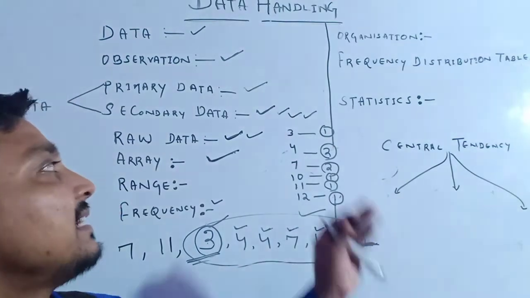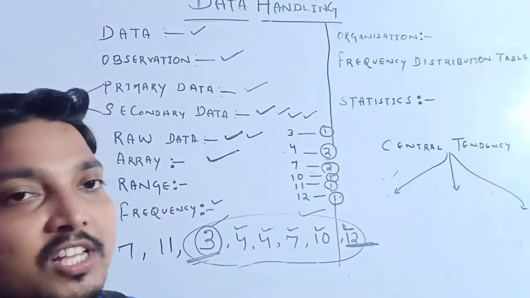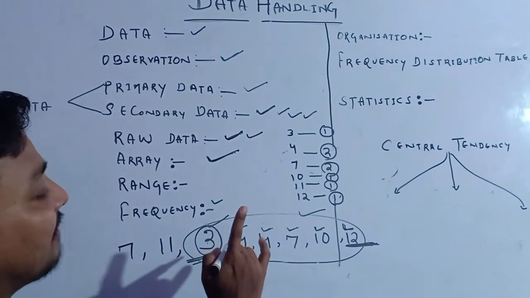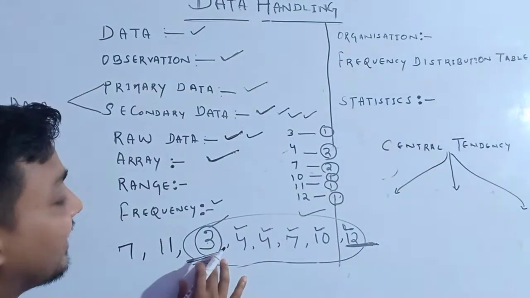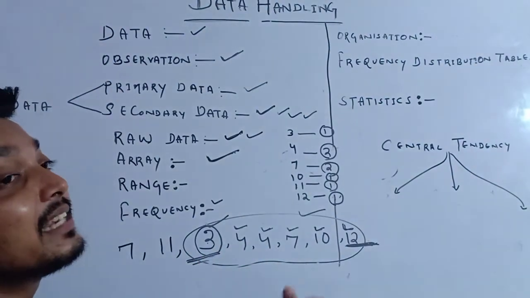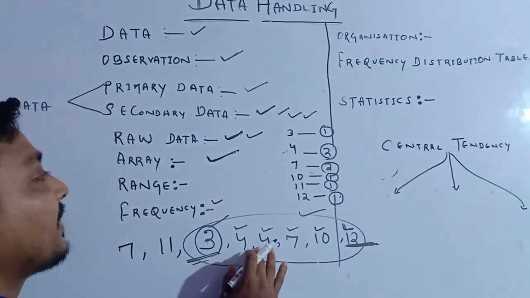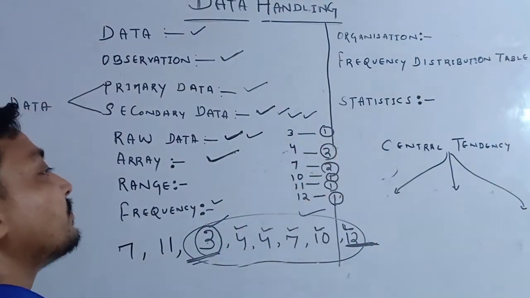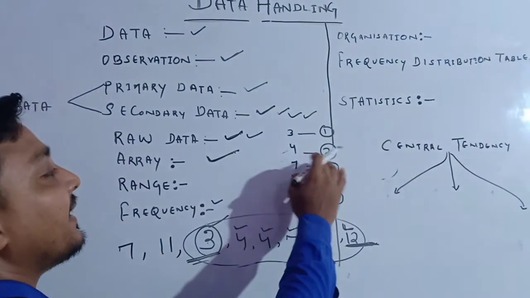Actually, frequency means the frequency of the observation. It will always be how many times the observation occurred. 3 occurred how many times? A single time, so the frequency of 3 is 1. In Odia it is called Barambarata. How many times is it repeated? 4 is repeated twice, so its frequency is 2. 7 happened twice, so the frequency of 7 is 2.